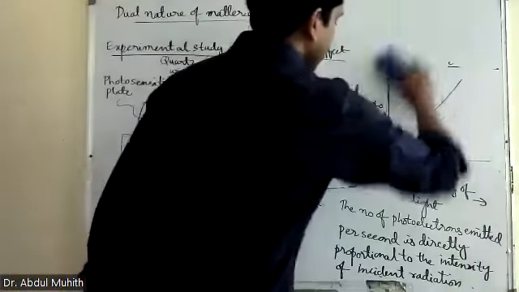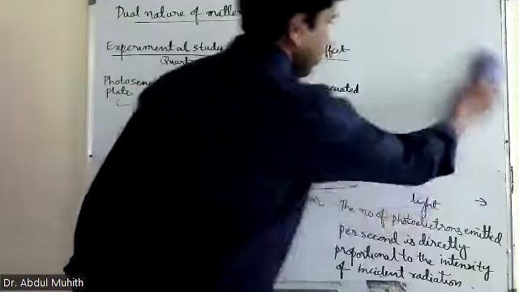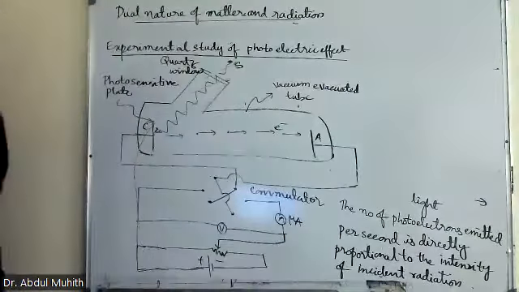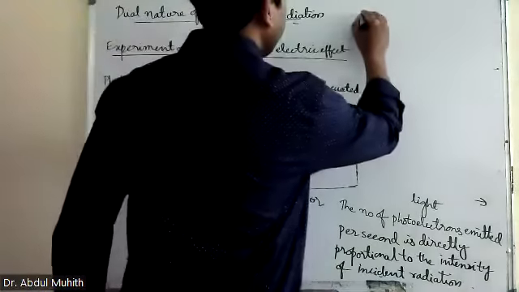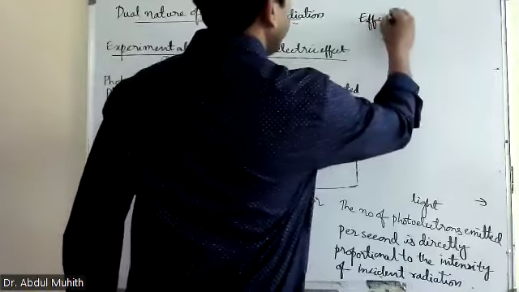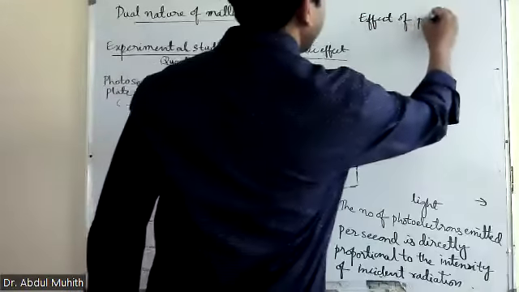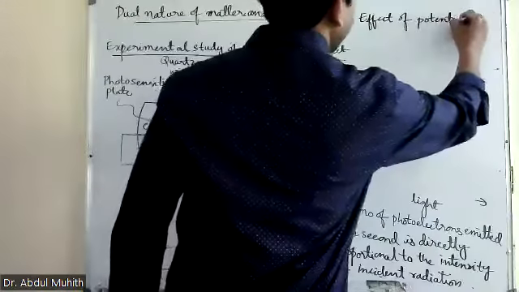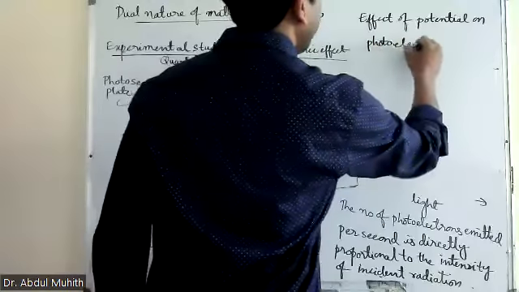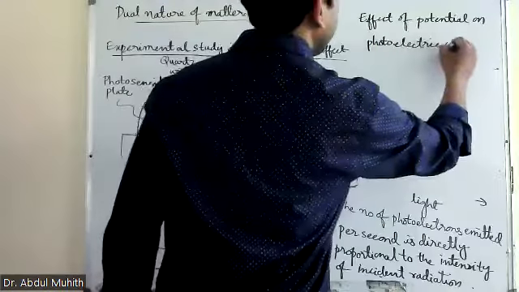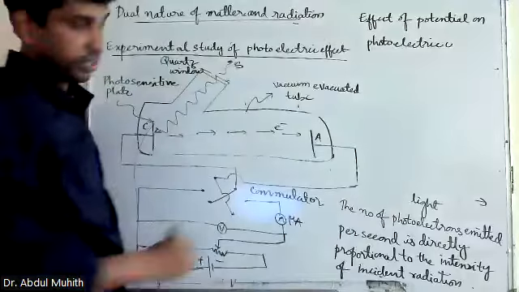Now, the second graph. The second graph says: effect of potential on photoelectric current. Effect of potential on photoelectric current.